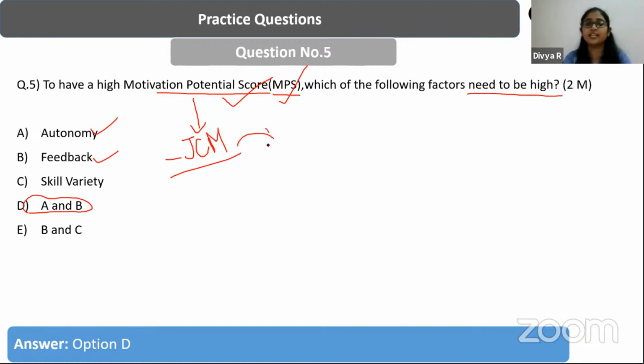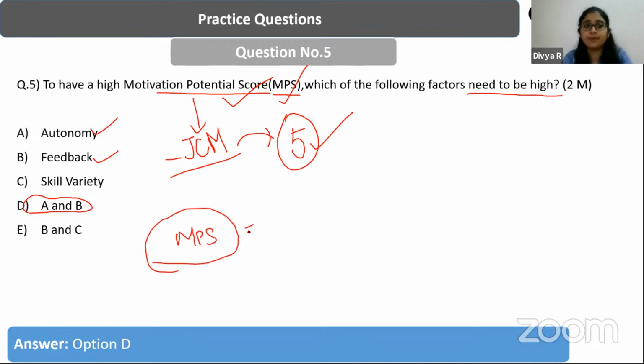And as a part of this, they talk about 5 important characteristics of a job. So how many characteristics should a job have, according to this model? It talks about 5 characteristics of a job. So in calculating MPS, that is motivational potential score, the job characteristics model says that there need to be two factors that are very high. One is feedback, so F standing for feedback and A standing for autonomy, right? Both of them should be high to have a high MPS.